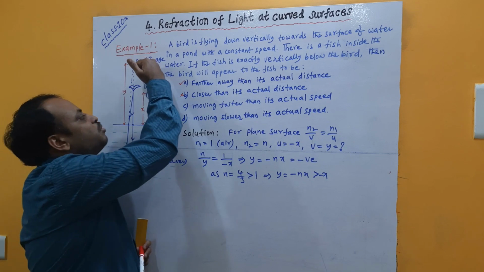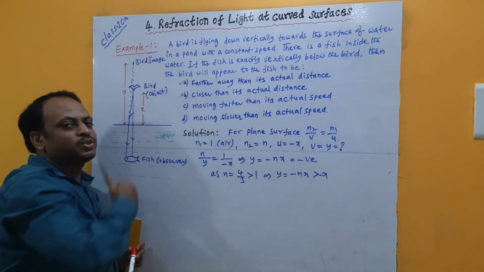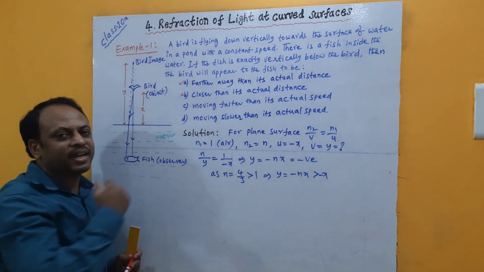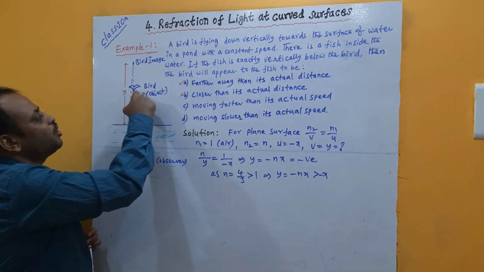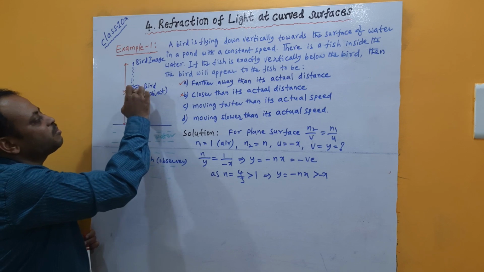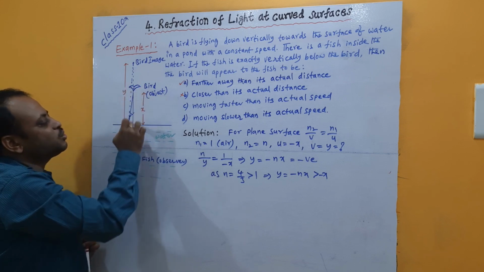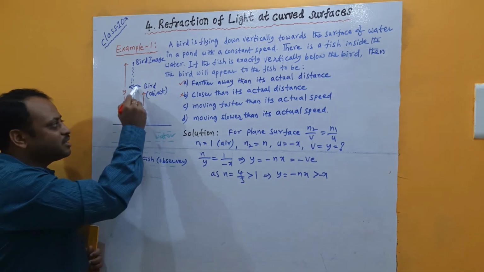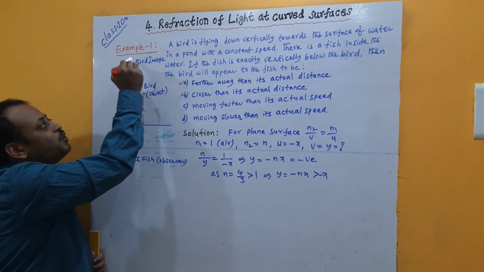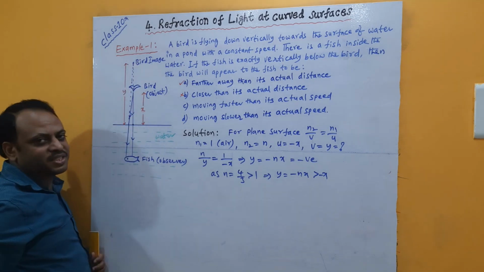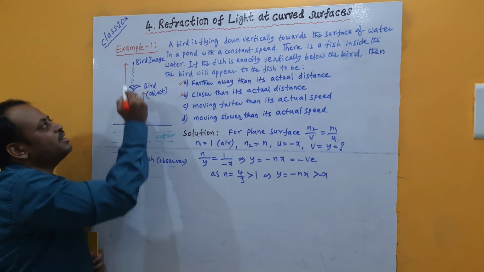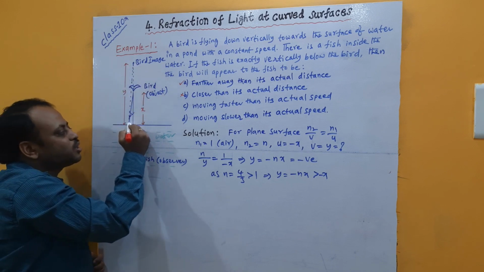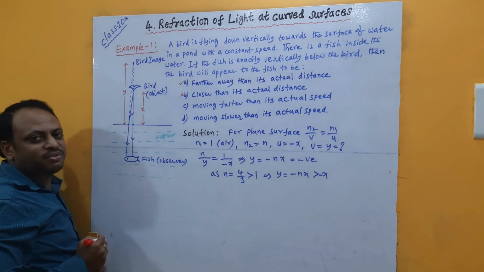Means, does the bird appear to move faster than its original speed or slower than its original speed? Simply remember one thing. Whenever the bird flies from a certain height x to the surface of water, during the same time the bird's image runs from its position to the surface of water. Means how much time the bird takes to reach the surface of water, in the same time the bird's image also should reach the surface of water.